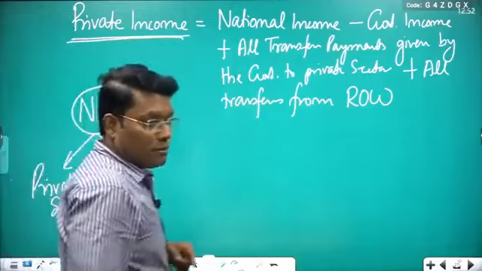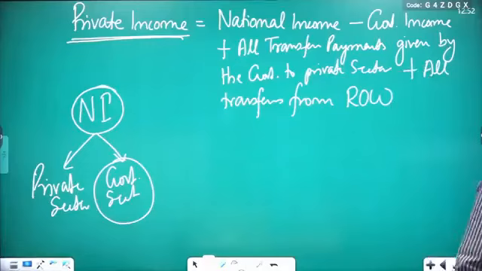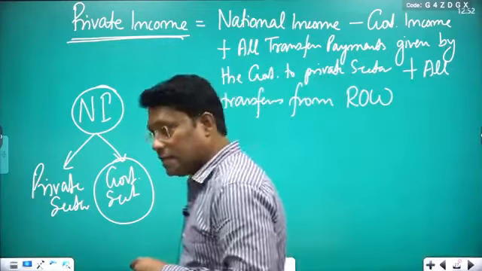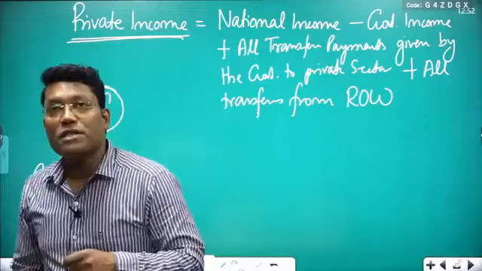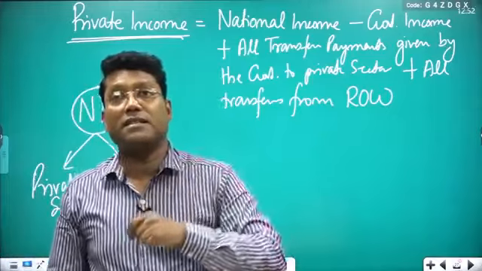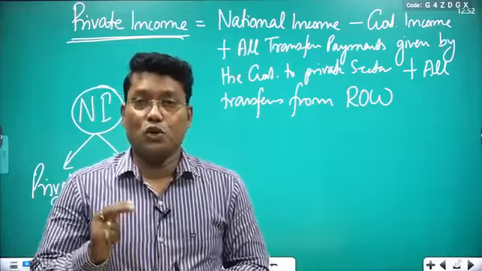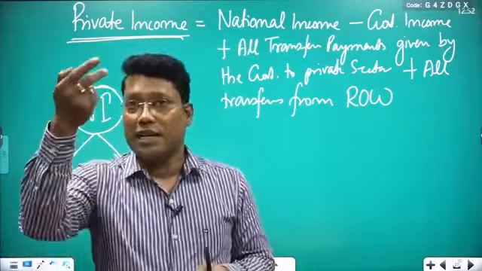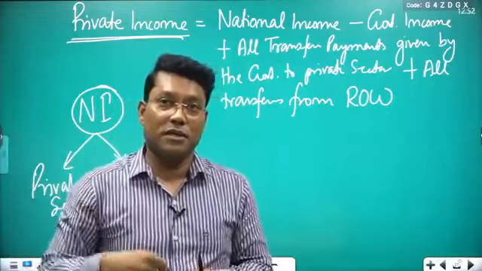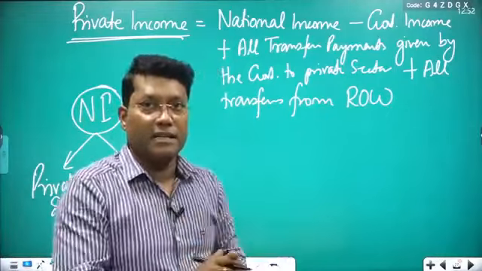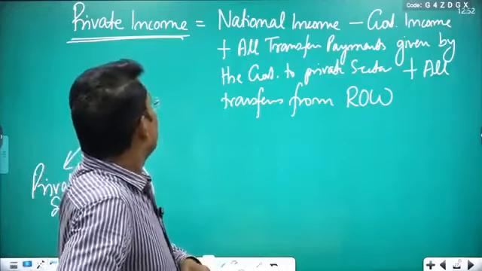So these are the formula and concepts you have to understand. If out of the national income you subtract the income of the government, then the left amount of income is the income of the private sector, but that is from productive activities. To that income, if you add all possible transfers the private sector is receiving, you get the complete private income. There are two ways of transfers: either you are getting from the government or from the rest of the world. So we have added the whole transfers, and you get the private income.